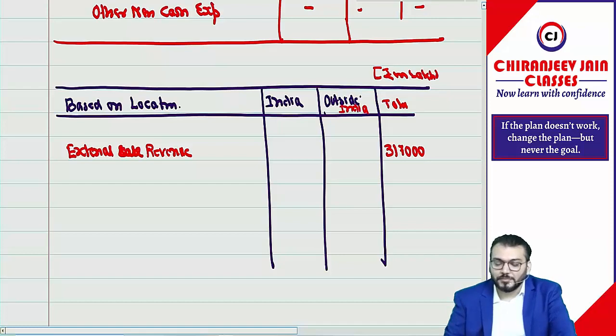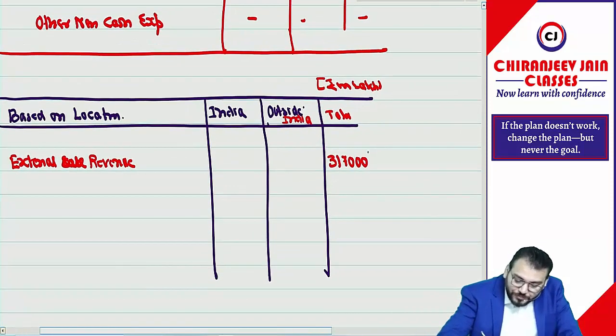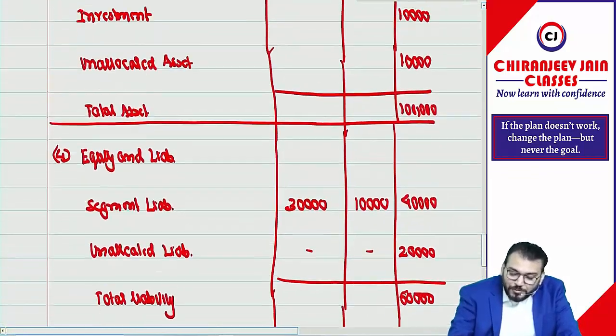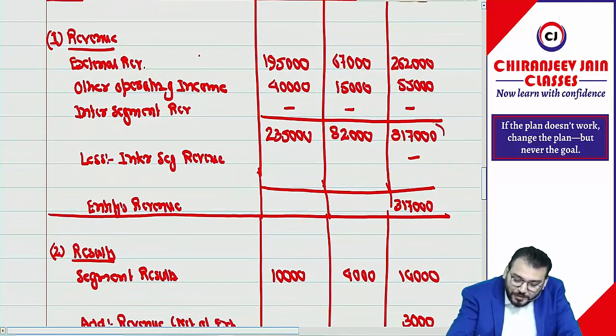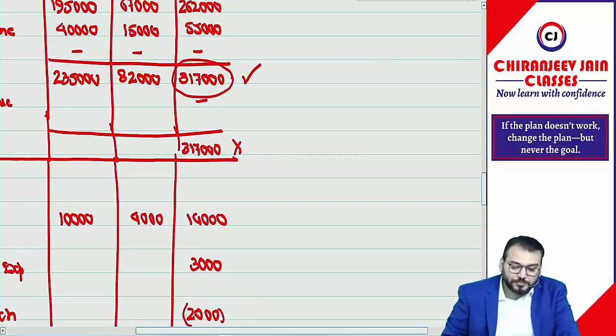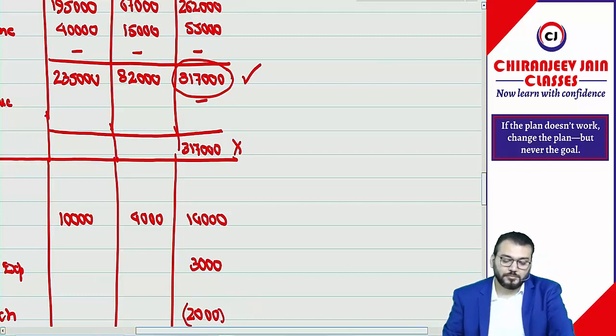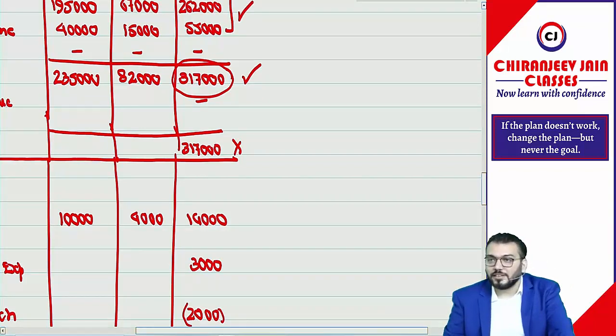Segment wise, always write down total segment revenue here, and that can be taken from here only. You can see total segment revenue is 3,17,000. Means don't take this, take this. Correct?